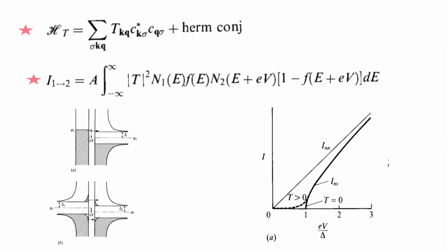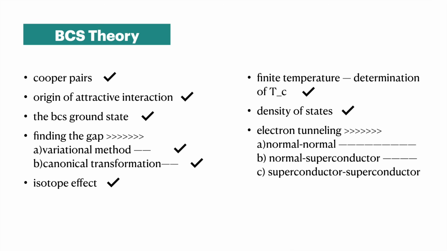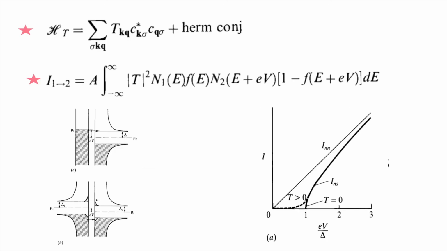Tunneling means, if we separate two materials by an insulating layer, then we know that tunneling happens from one metal to another. This tunneling is also like that. If we separate a normal metal from a superconductor by an insulating layer, then electrons will go from one side to the other by quantum mechanical tunneling, and we can understand that from this picture.